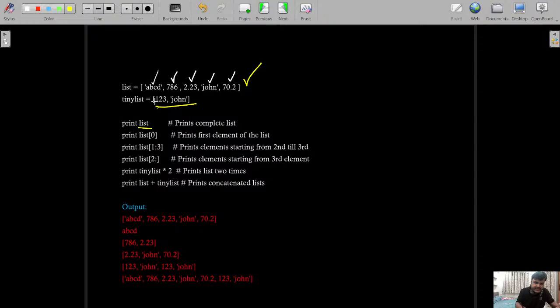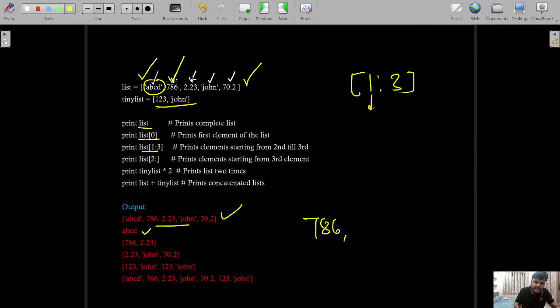So we are going to use print list. The entire list is going to be printed like this. We are using list 0. So at index 0 what are we having? ABCD. ABCD is printed. If you use list 1 colon 3, you know that the first index element 786 is going to be printed. Then second, 2.23 is going to be printed, but 3 is exclusive. Whenever we use the Python list slicing like this with a colon, the end is exclusive, but 1 is included and 2 is included, right? So these two are the output here.